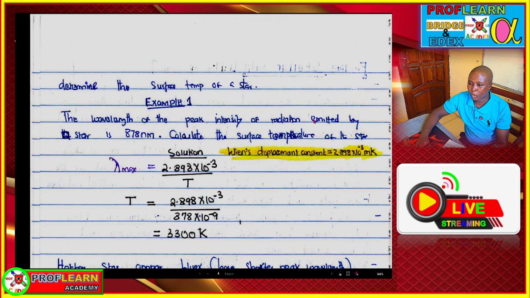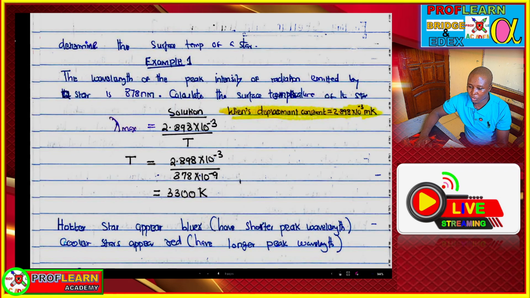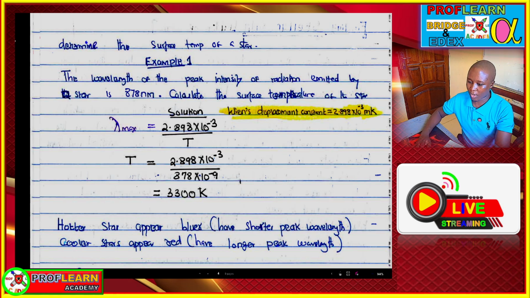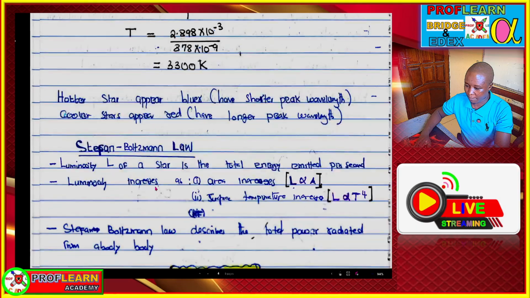And we can apply that to answer different examples I've worked out there. You can see hotter stars appear to be blue, and those stars which are cooler appear to be red or yellow. I'm going to show how we can use this concept in the next few seconds, so that we can be well prepared for the exam.